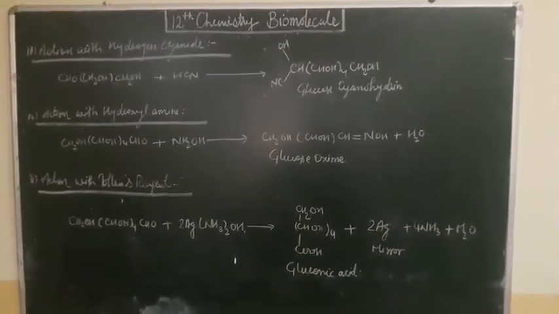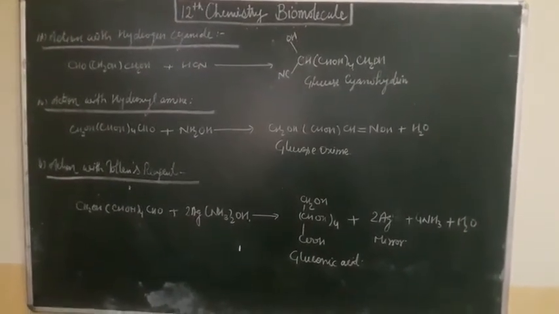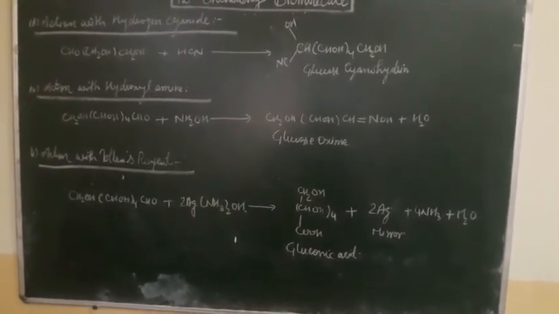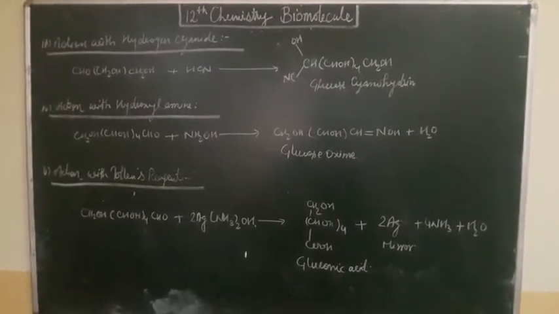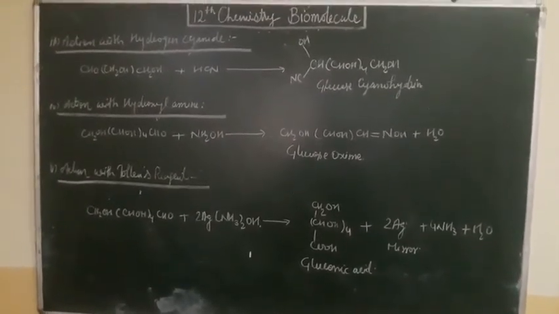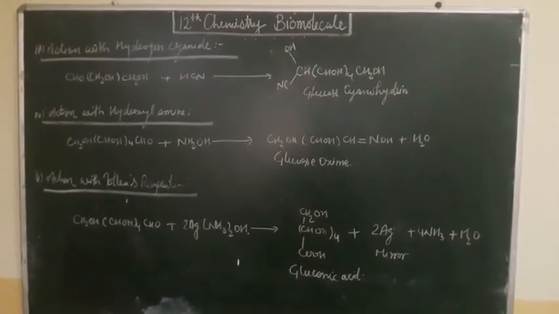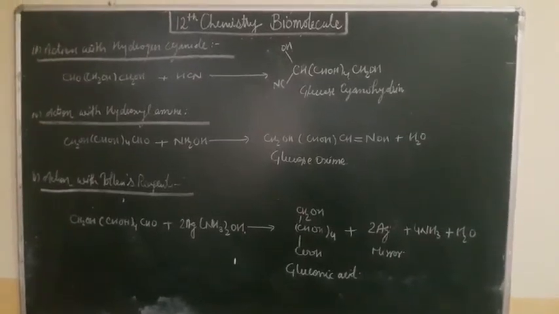You can easily observe the silver mirror in a test tube by this reaction, when glucose reacts with ammoniacal silver nitrate solution called Tollens reagent.